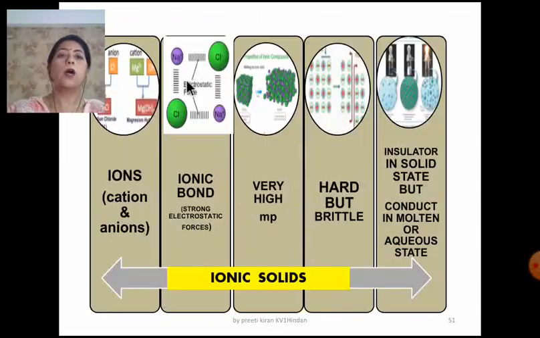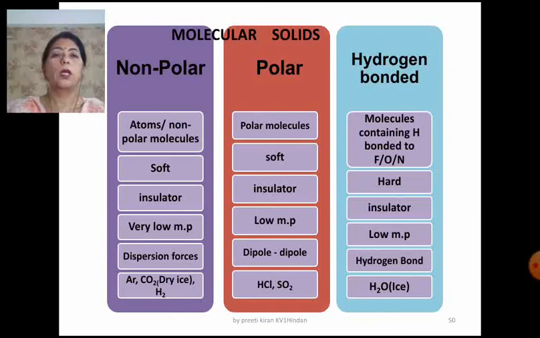Now here there is a comparison of the molecular solids, and I have told you each and everything, and you can go through it and consult your NCERT. There is a table also given and you can summarize all these 3 points regarding the molecular solids. But just keep in mind that molecular solids are one type of crystalline solids which are further classified into non-polar, polar and hydrogen bonded.